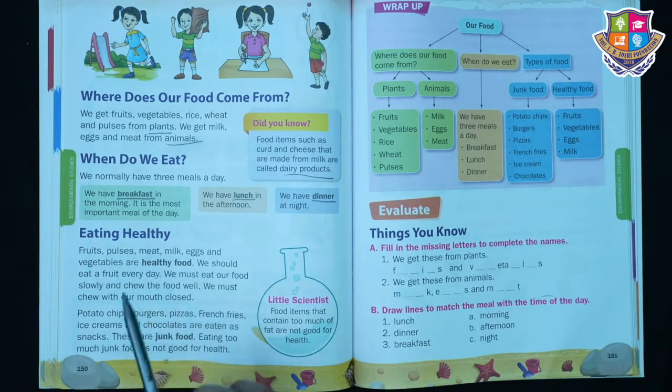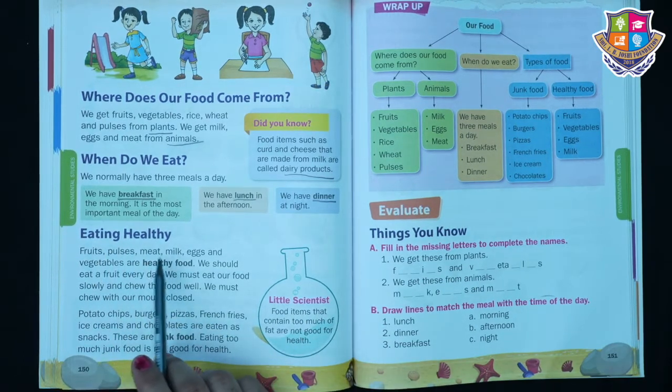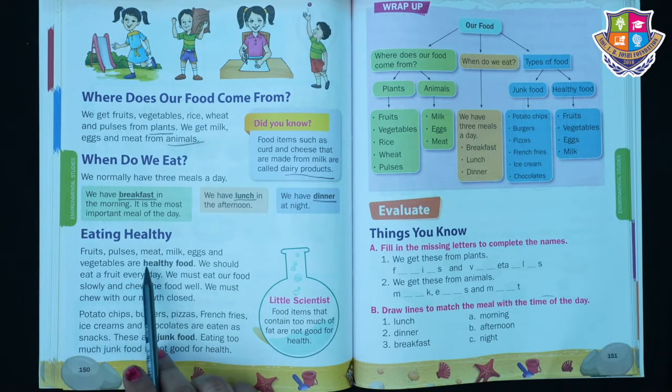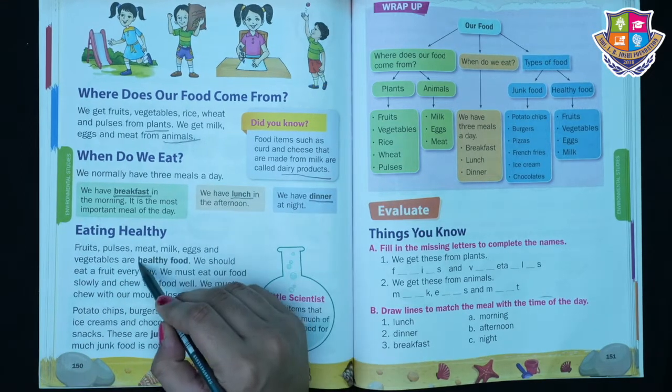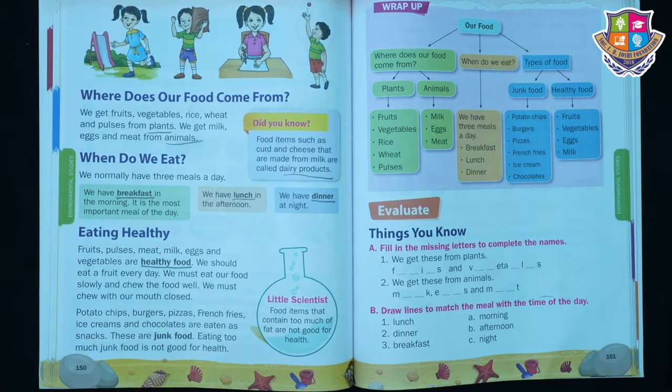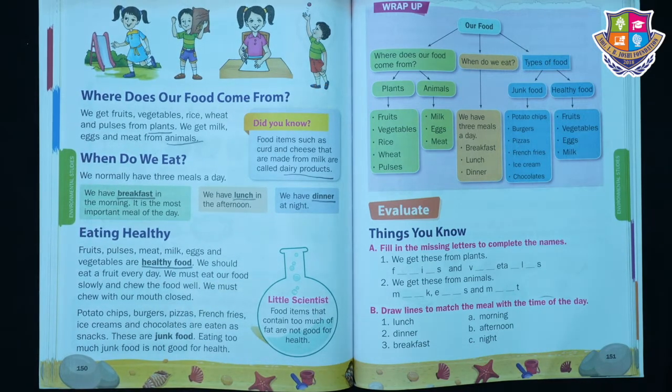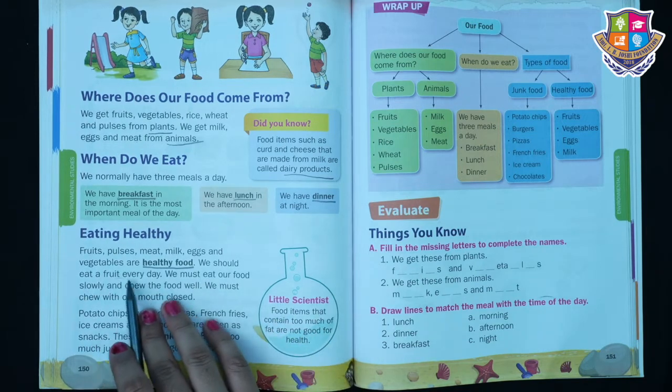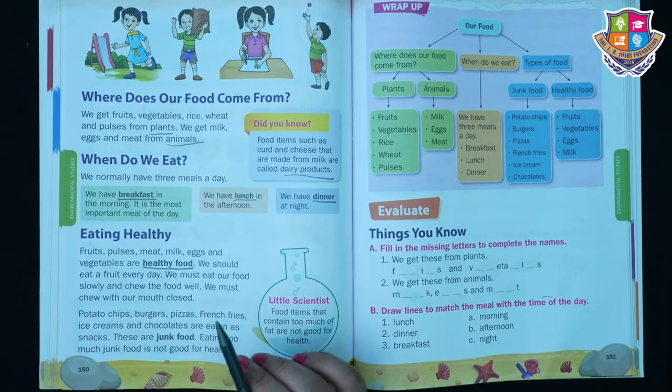Now eating healthy. Fruits, pulses, meat, milk, eggs and vegetables are healthy food. You should always eat these things. Pizza, burger, sandwich, these are the junk food. We should eat a fruit every day. Every day you should eat one fruit.